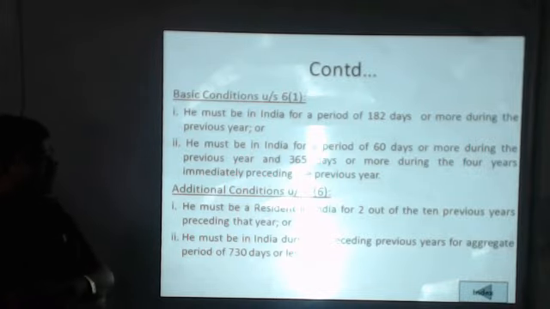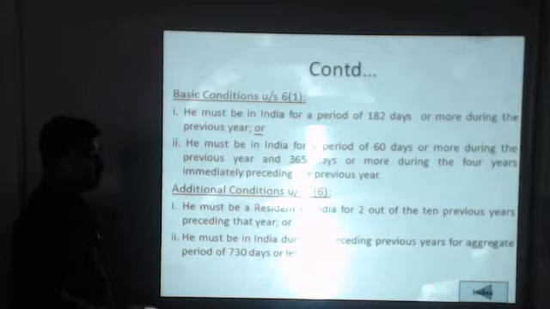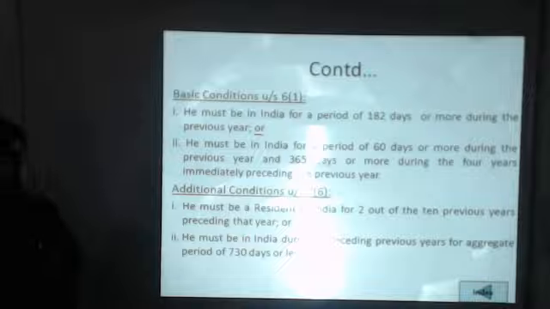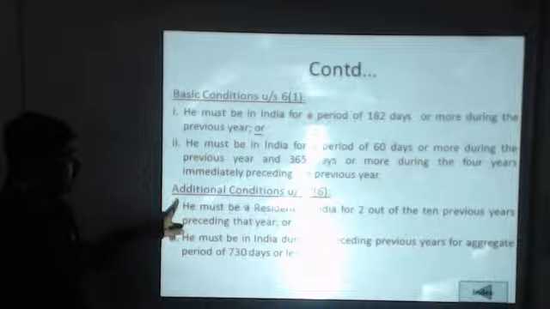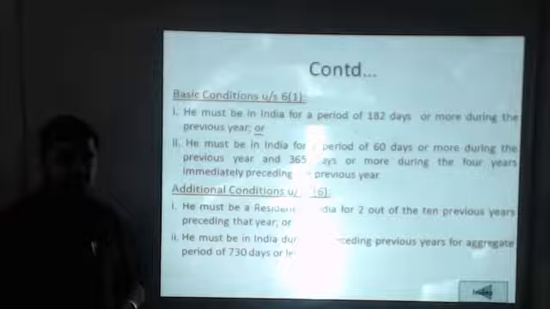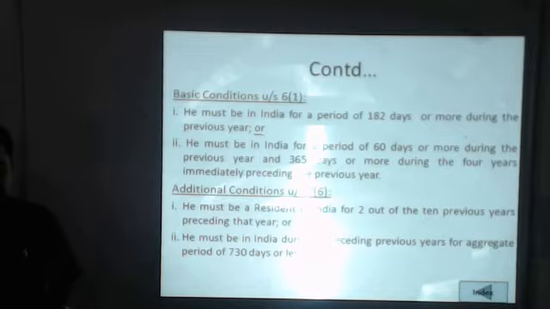So, if any of the conditions is fulfilled by the assessee, the basic conditions are treated as fulfilled. In the two basic conditions, the word "or" is given. That means if only one is fulfilled, it is treated that the basic condition is fulfilled. In case of additional conditions, there are two, which say that the assessee must be resident in India for 2 years out of 10 preceding years.